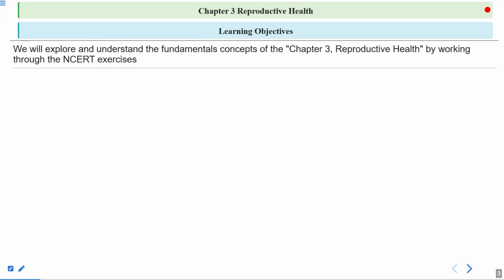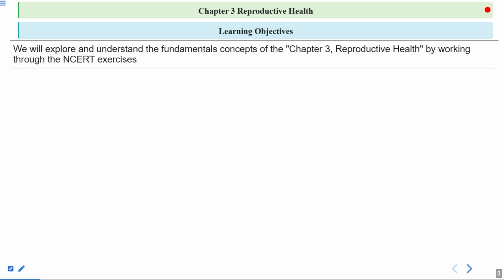So, what are the objectives of today's session? We will explore and understand the fundamental concepts of chapter 3, which is reproductive health, by working through the NCERT exercises. These questions are based on some concepts. We will understand these concepts by discussing the NCERT exercise, and I'll tell you on which concepts these questions are based. You can get questions in the NEET exams also from these concepts.